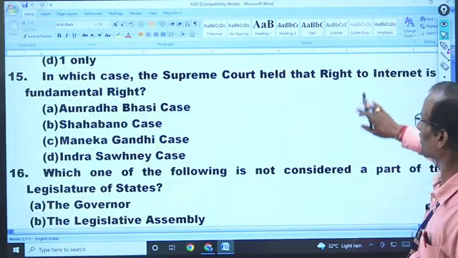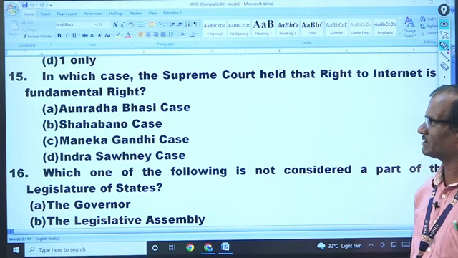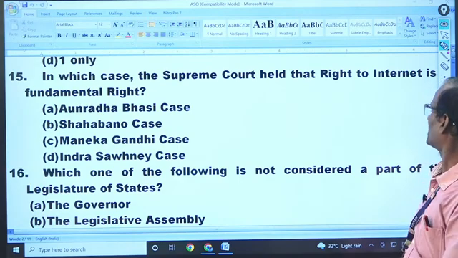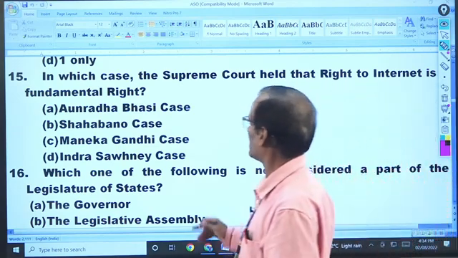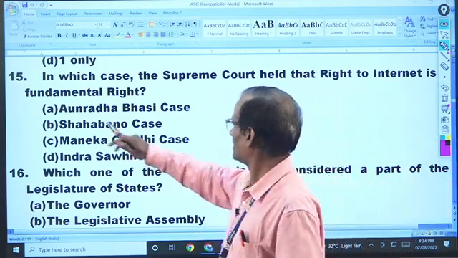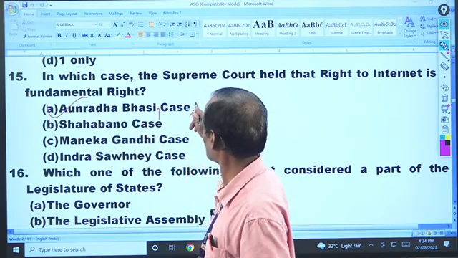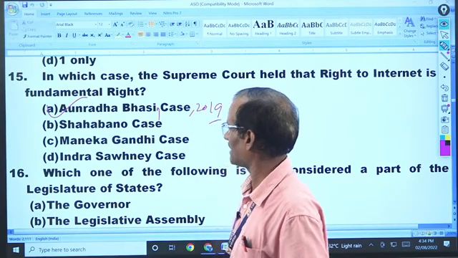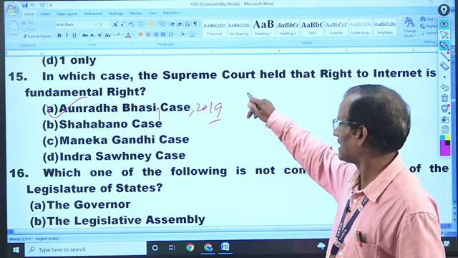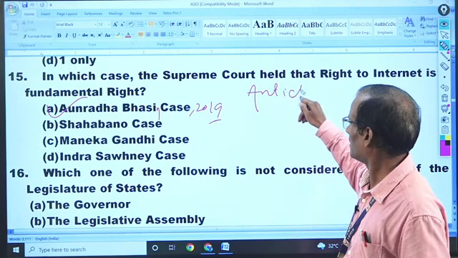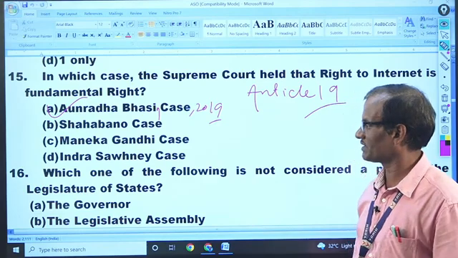15. In which case did the Supreme Court hold that the right to internet is a fundamental right? It is also a most probable case, a most probable question for the upcoming examination. Remember, that is Anuradha Bhasin case, 2019. The Supreme Court held that the right to internet is a fundamental right under Article 19. Okay, so that is the case.